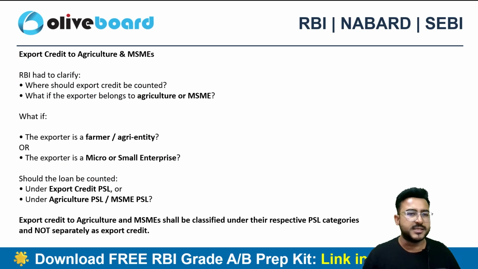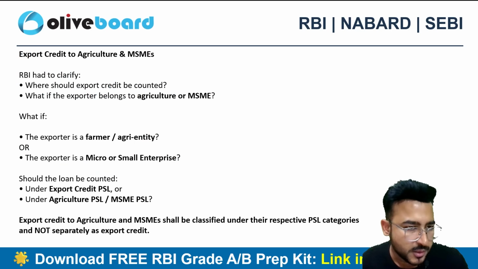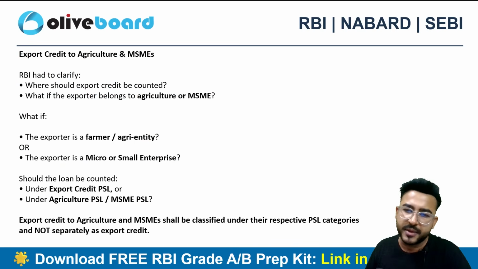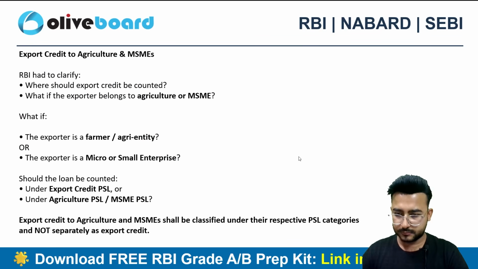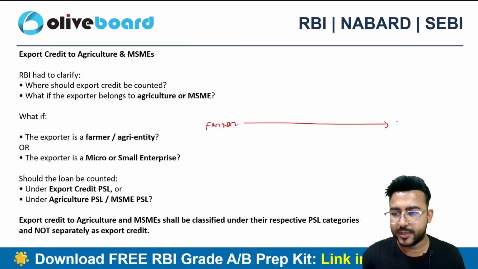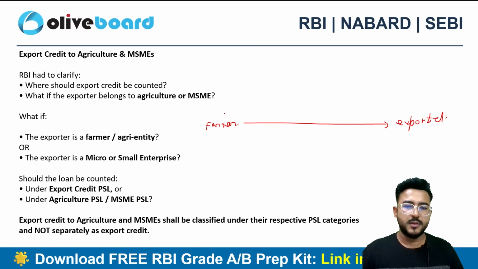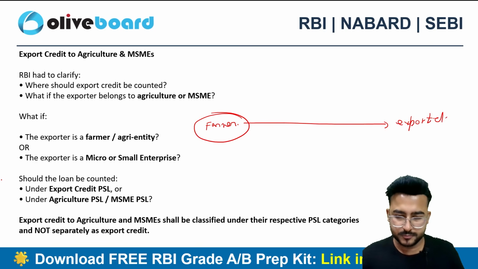Plus there is a clarity which is very much awaited, and RBI has completely clarified it. Let's suppose there is a farmer. Now this farmer has exported the agriculture produce.